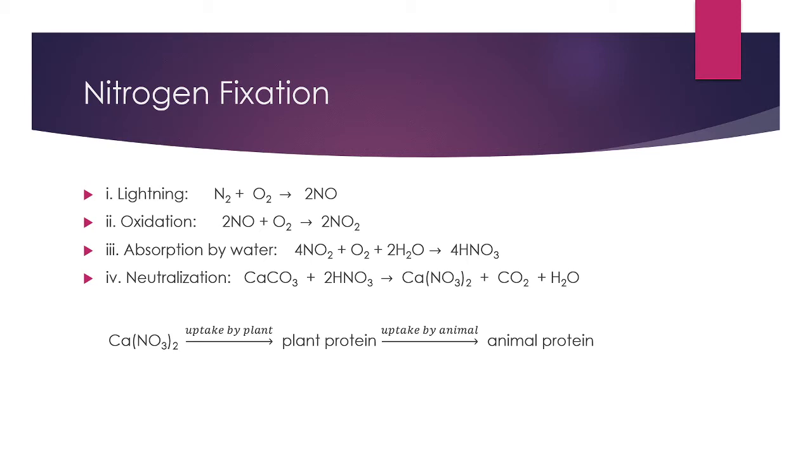Then the nitric acid turns into nitrate salt. This nitrate salt will be uptaken by the plant, and it becomes plant protein. Then if we or any animal eats the plant, then he gains nitrogen, then it becomes animal protein. So this is the fixation of nitrogen.